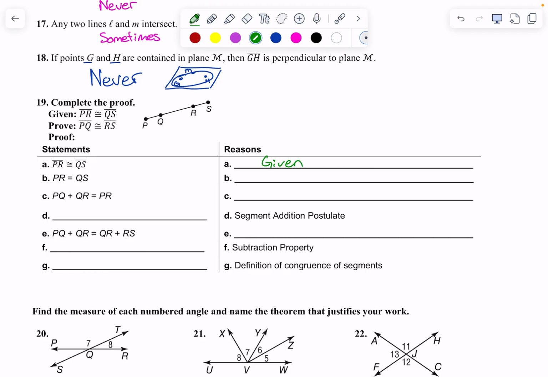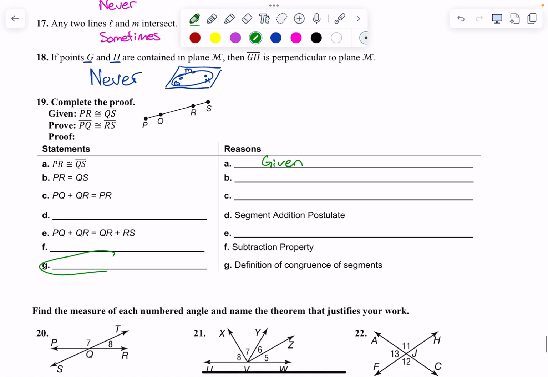And also, one more thing. I know what should go here. What should go there? What we're trying to prove right here. This should go there always, right? So PQ is congruent to RS. That should go there, okay? So I have at least 2 free points. But let's actually do it from here.